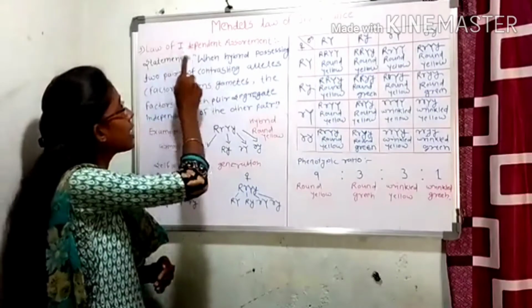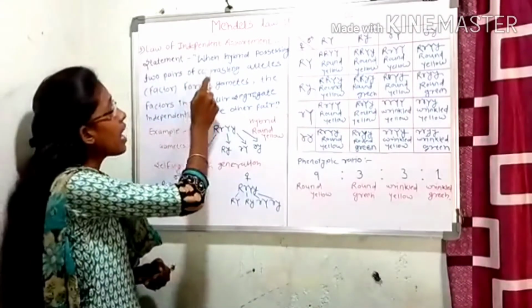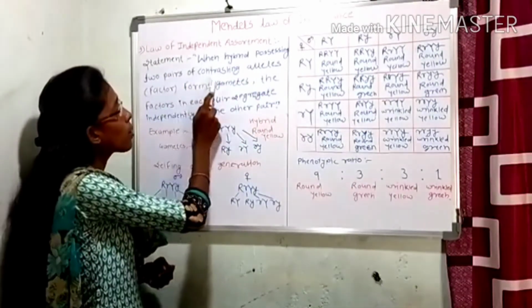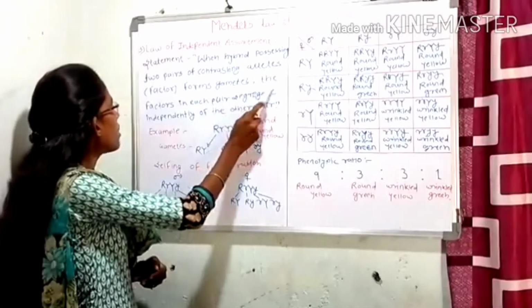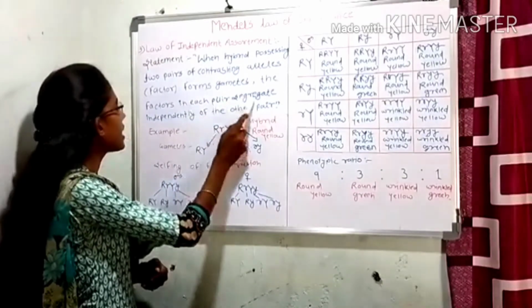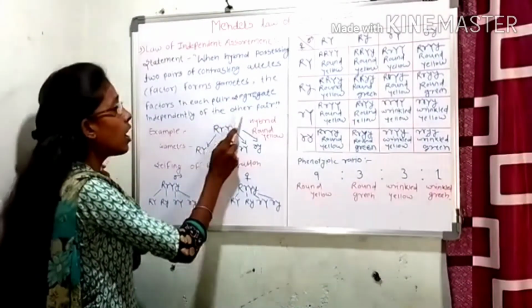So the law of independent assortment states that when a hybrid possessing two pairs of contrasting alleles or factors forms gametes, the factors in each pair segregate independently of the other pair.